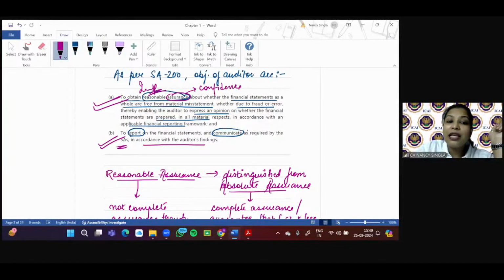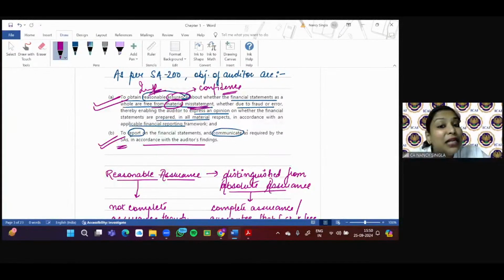So the confidence of the users of the financial statements increases. Let's say I am the auditor of ABC Limited and I want to increase the confidence of the users. Unless I am confident about the financial statements after the examination, how can I assure the users? So I obtain a reasonable assurance that the financial statements as a whole are free from material misstatement.